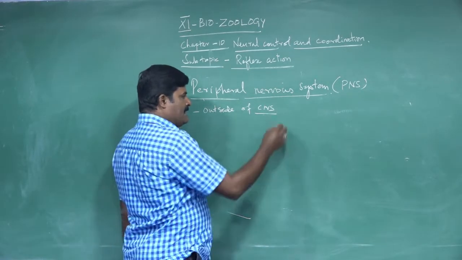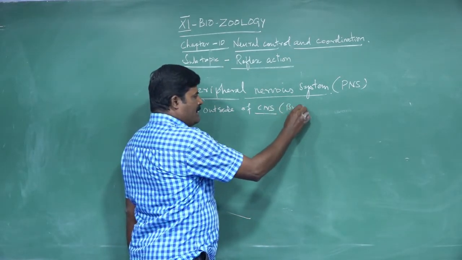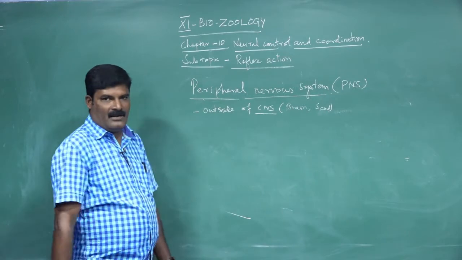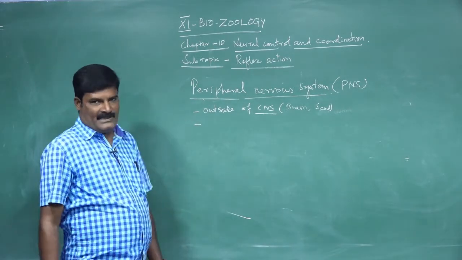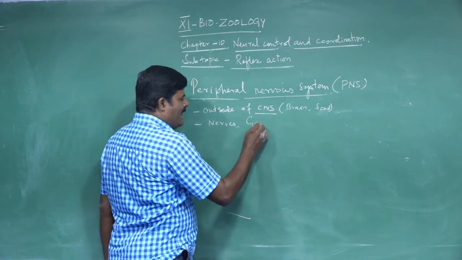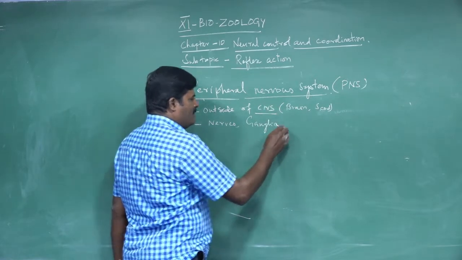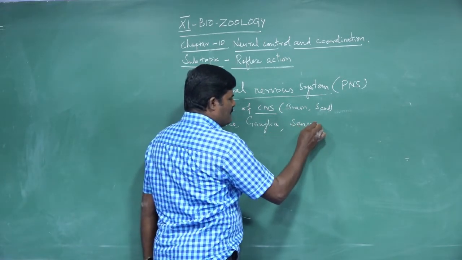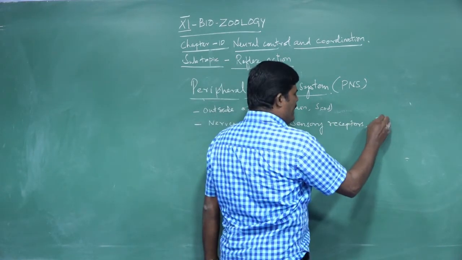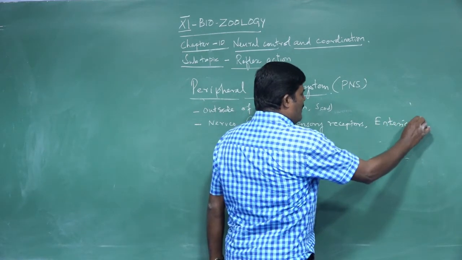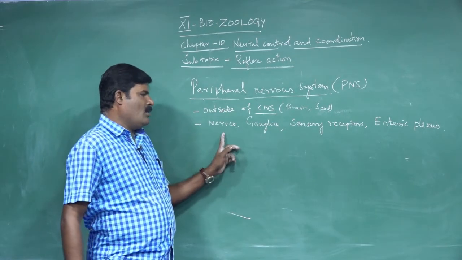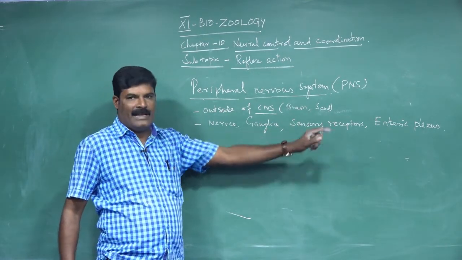CNS means what? It includes two parts: one is the brain, another is the spinal cord. What are the components of the peripheral nervous system? The components are, one, nerves; next, ganglia; the third, sensory receptors; and the fourth, enteric plexus. So the components of the peripheral nervous system are nerves, ganglia, sensory receptors and enteric plexus.